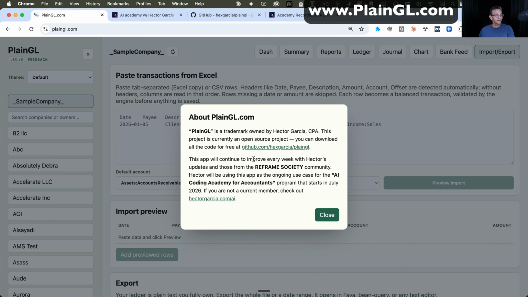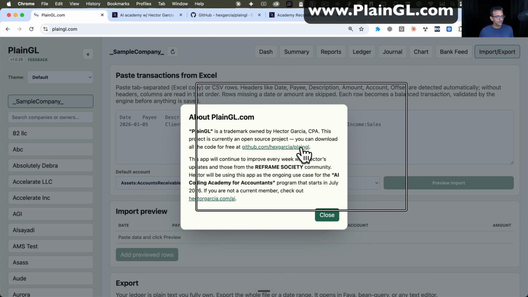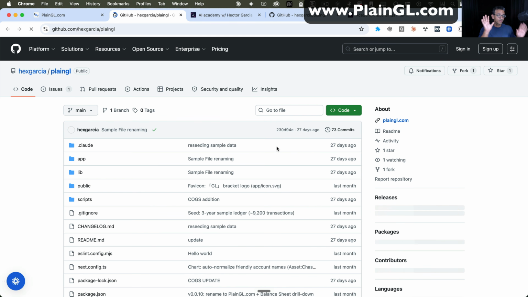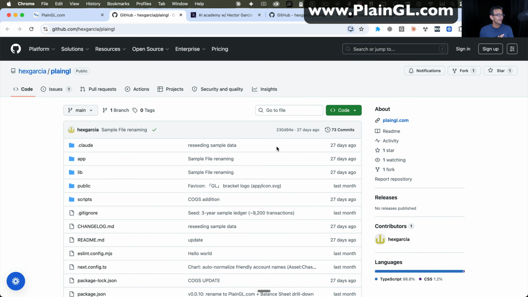I'm also making the entire thing open source, which means right there inside that same pop-up, you can click here where it says you can download all the source code for free. So whether you're part of the academy or not, you have access to the source code. Essentially, I have everything uploaded into GitHub. I explained in the first episode what GitHub is and why we need it.